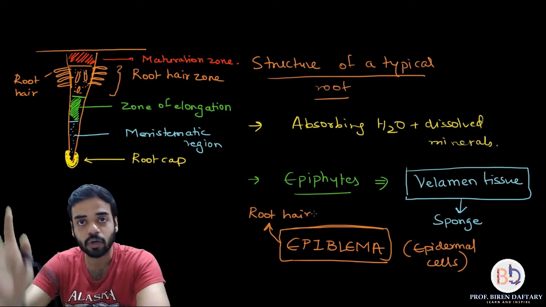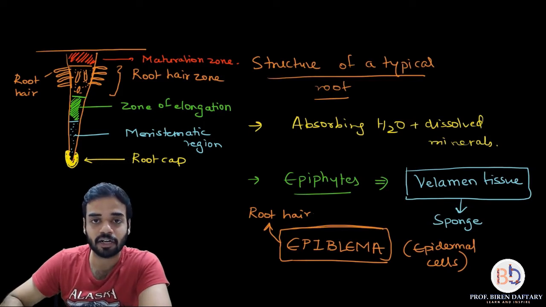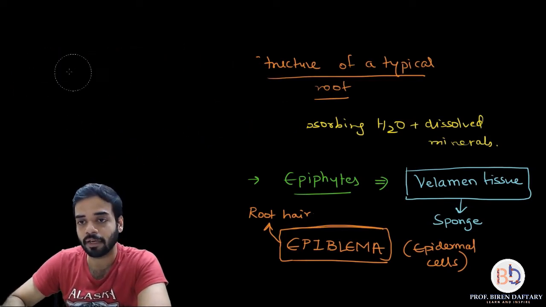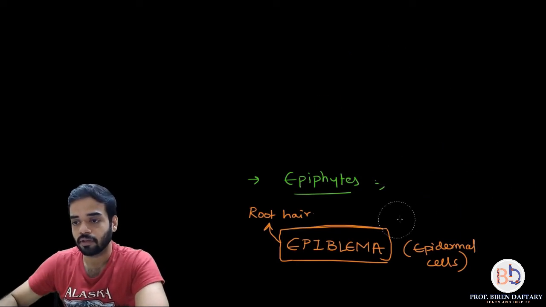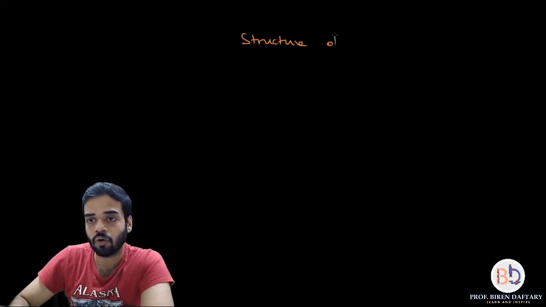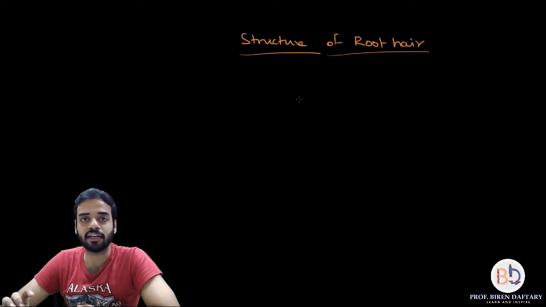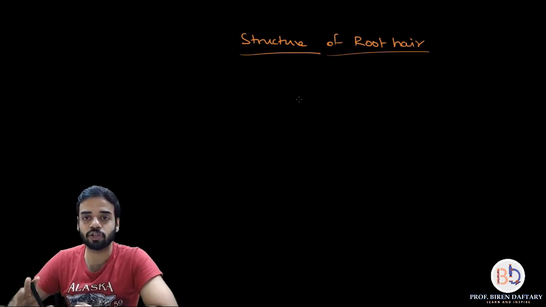Is this clear? Okay, so let us start with the next part, which is about the structure of the root hair. So I'm going to rub everything off. All right, so the next part is going to be structure of root hair. Now what I'm going to do is draw a diagram which will explain the root hair. If you understand the diagram, everything is going to be easy.